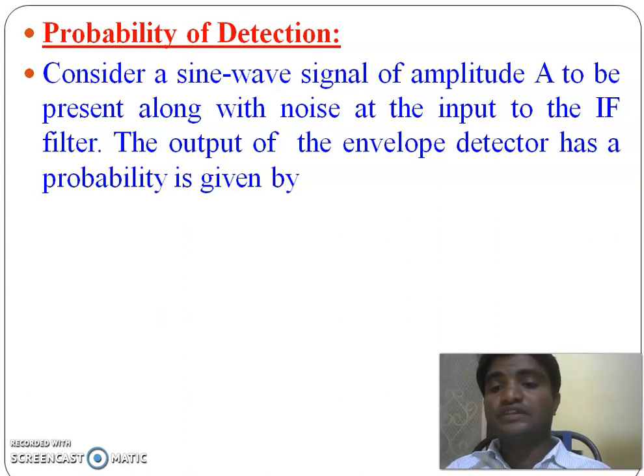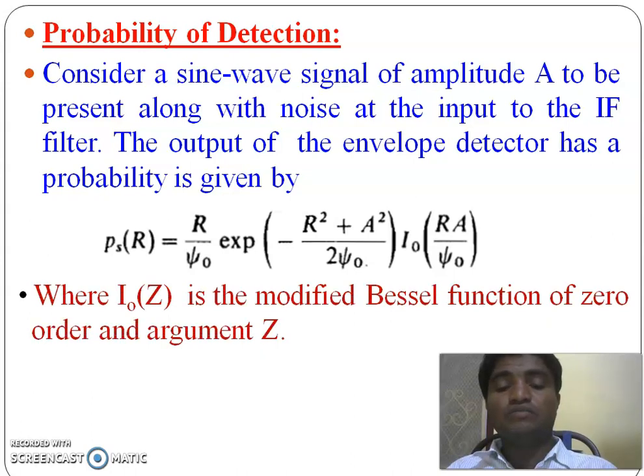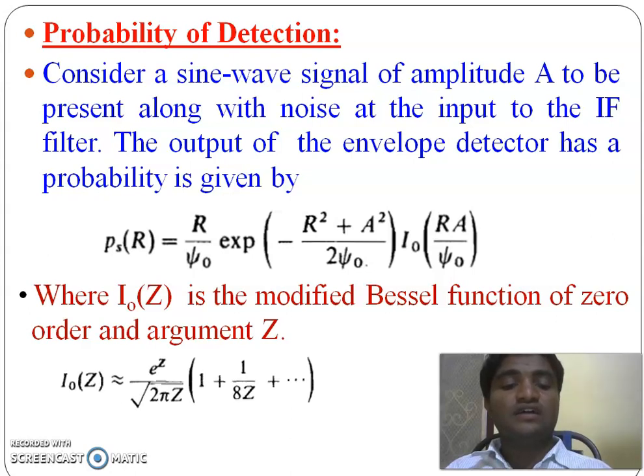Consider a sine wave signal of amplitude A present along with the noise, and the output of the envelope detector is Ps(R) equal to R by psi naught into e power minus (R square plus A square) by 2 psi naught into I naught of RA by psi naught, where I naught of Z is a modified Bessel function of zero order and argument Z. And I naught of Z can be approximated as e power Z by root of 2 pi Z into 1 plus 1 by 8Z.